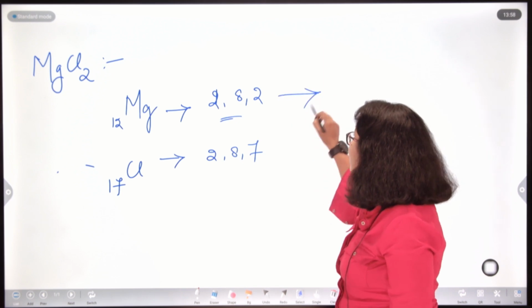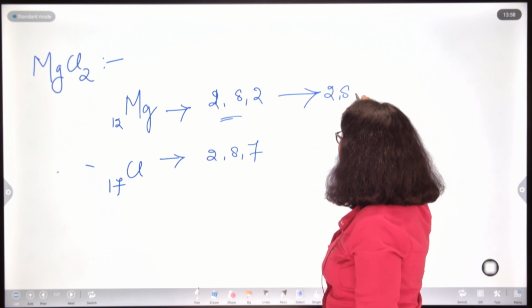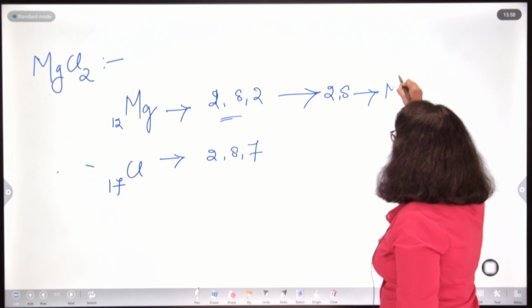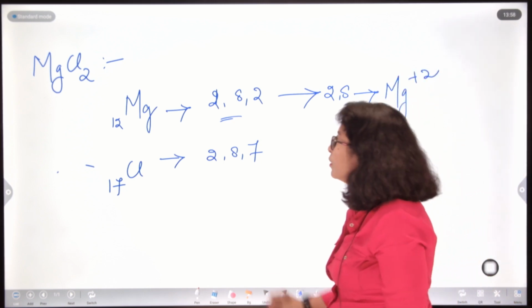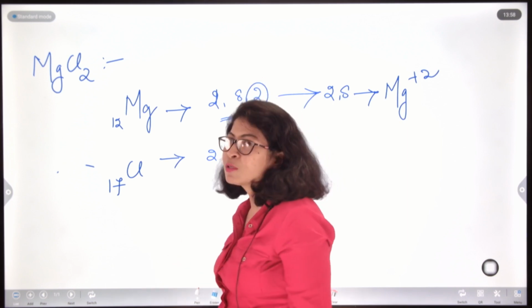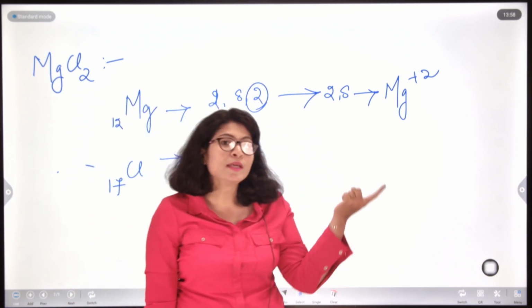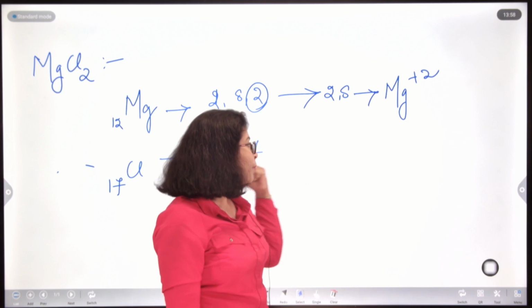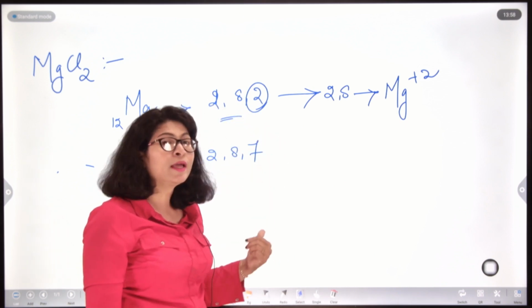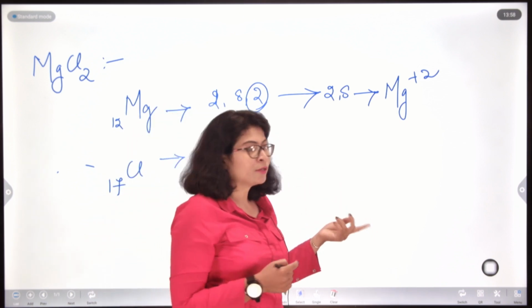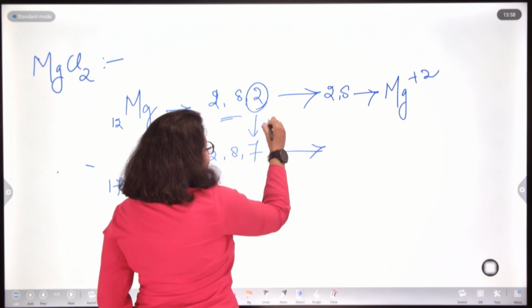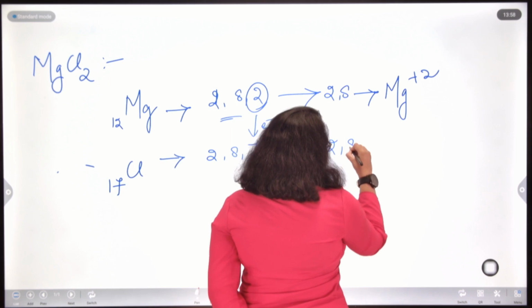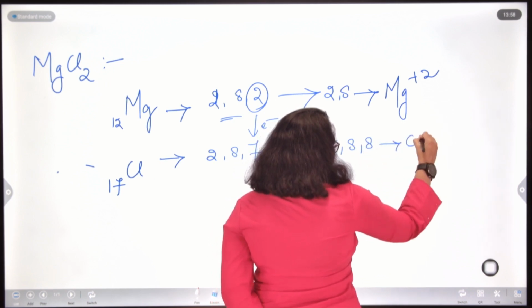So, magnesium will lose 2 electrons to become Mg plus 2. Sodium was losing 1 electron and gaining 1 unit of positive charge. Magnesium is losing 2 electrons, so it will get 2 units of positive charge. Now, chlorine remains the same, it will gain 1 electron to become 2, 8, 8 Cl minus.